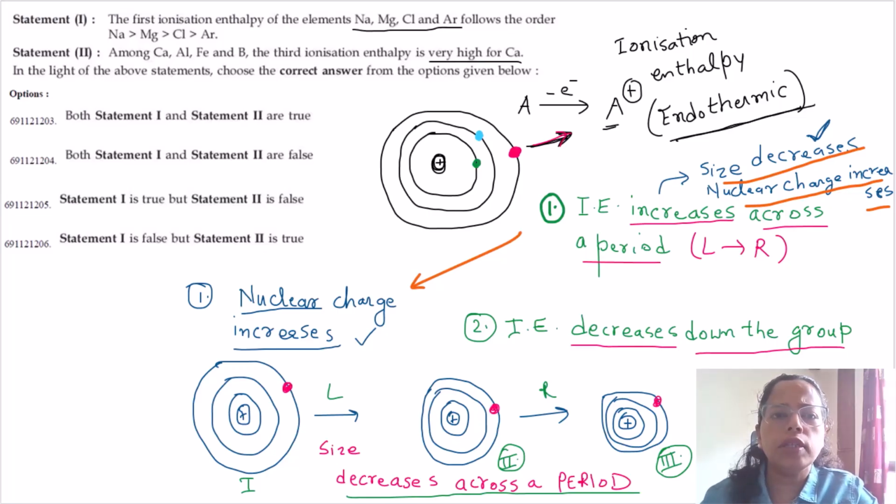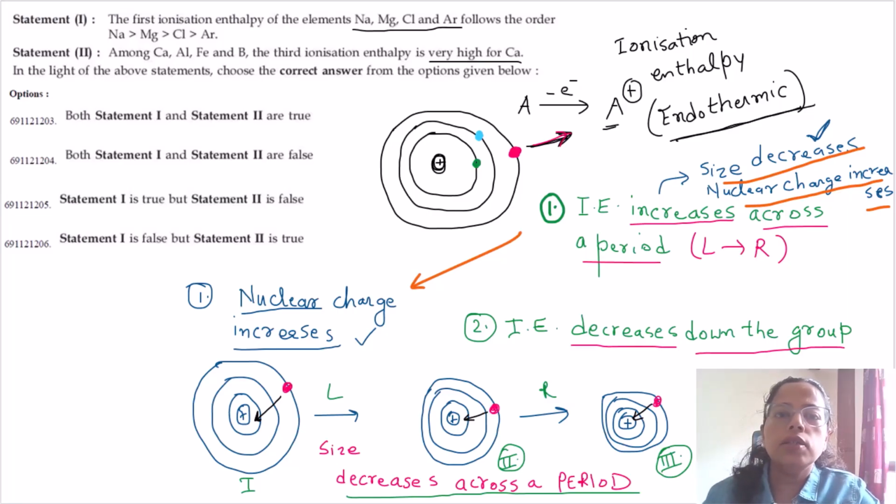Now what happens when the size decreases? You can see the outermost electron I have indicated here. The outermost electron is attracted by the positively charged nucleus. And as the size decreases, this outermost electron is getting closer and closer to the nucleus. That means the nuclear pull is much more effective, and the positively charged nucleus attracts the outermost electrons more strongly as we move from left to right.